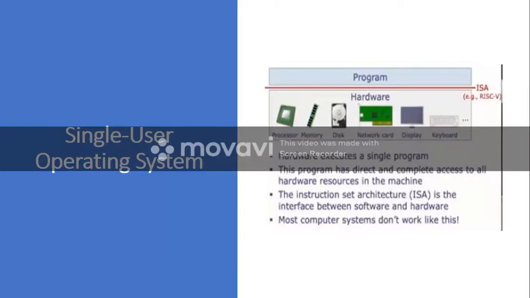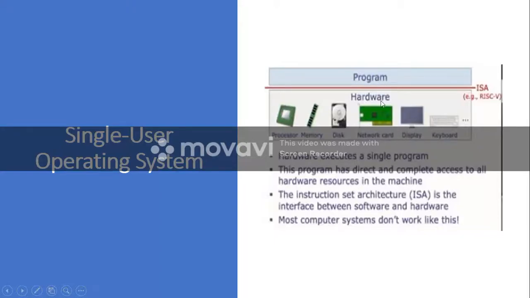But nowadays we don't have any computer with single user operating system. This is the very original style when computers were introduced. They will be executing only one program at a time, and the entire resource will be used by that particular program, and whatever program you are executing now, that is the operating system. So here the program you are executing is nothing but the operating system.